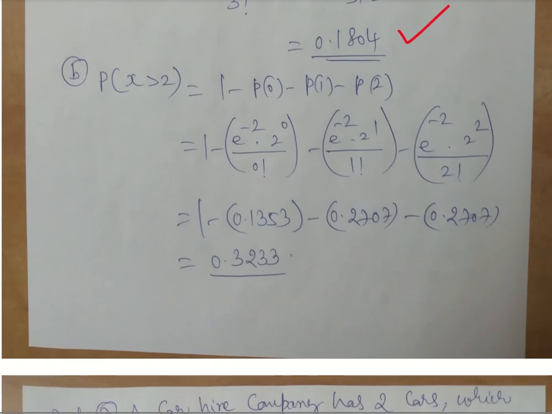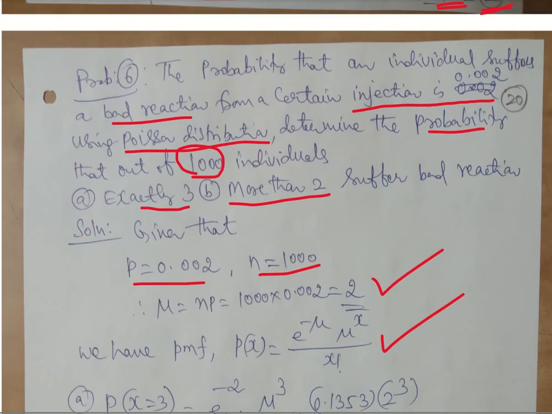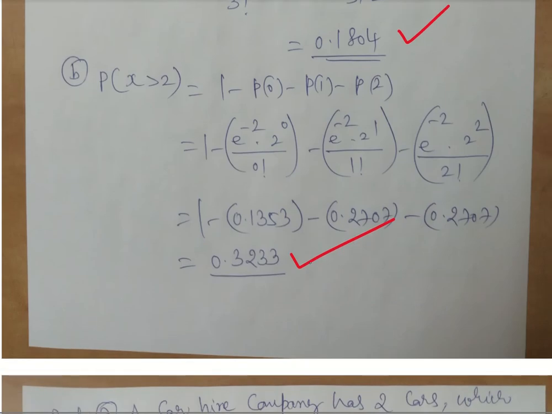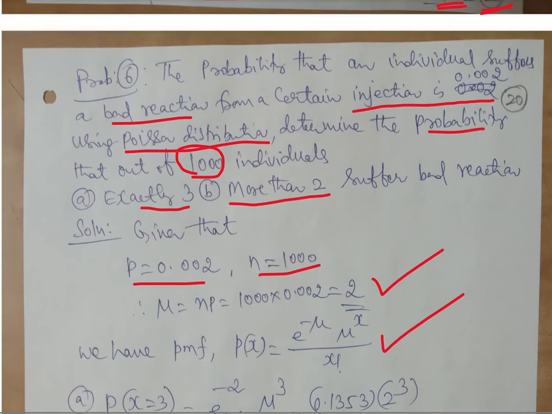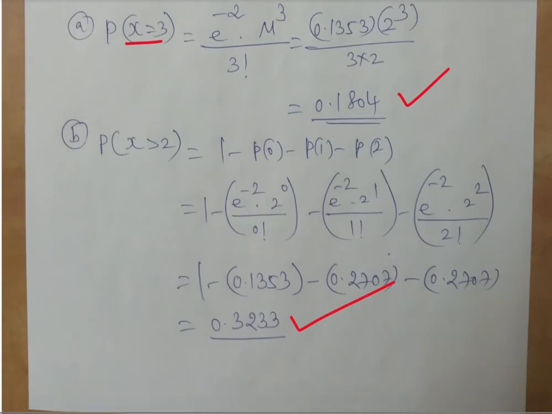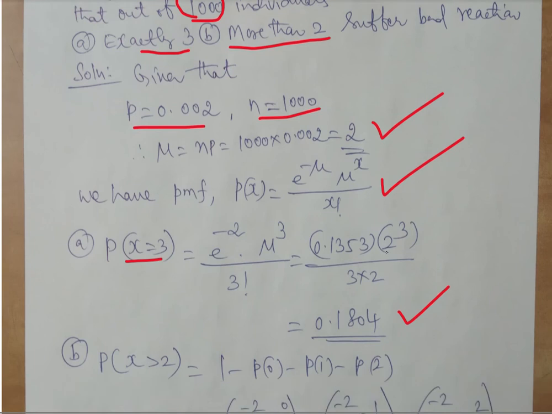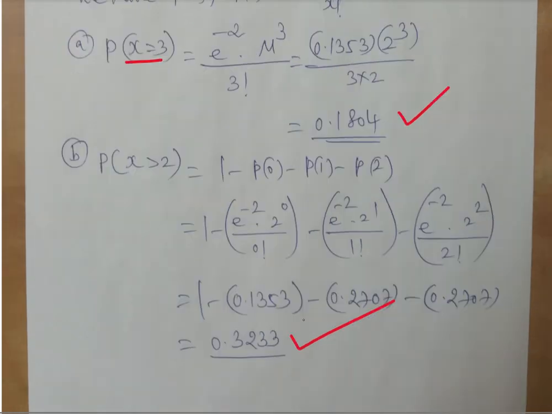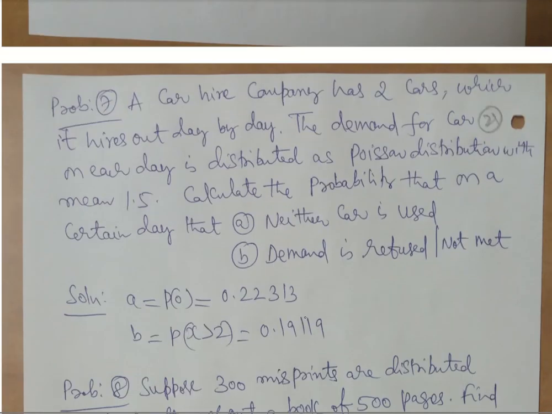So that is 0.3233. So here, what is the question? Determine the probability. They have not asked how many individuals will get it, they have asked only the probability. So we can stop here. In case they had asked how many patients out of 1000, we would have needed to multiply here. Since they have asked only the probability, we stop here. So the probability of more than 2 patients suffering a bad reaction, x greater than 2, will be 0.3233.